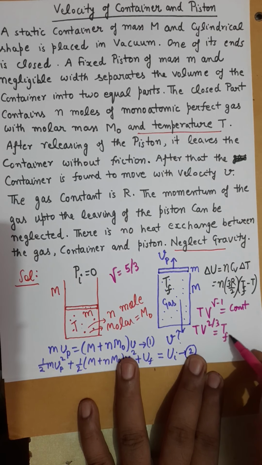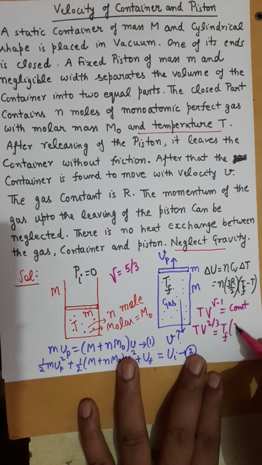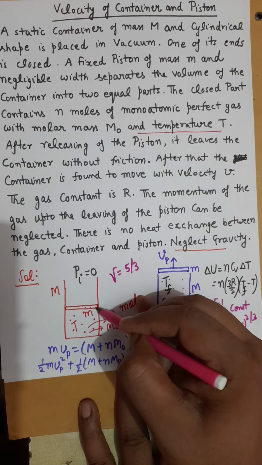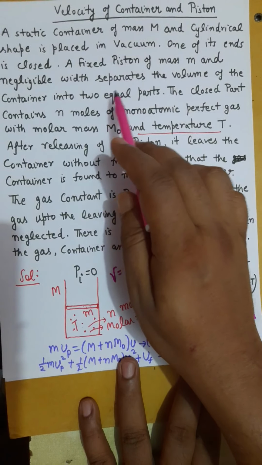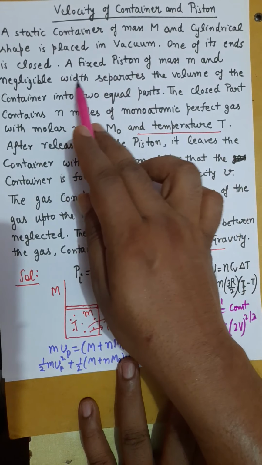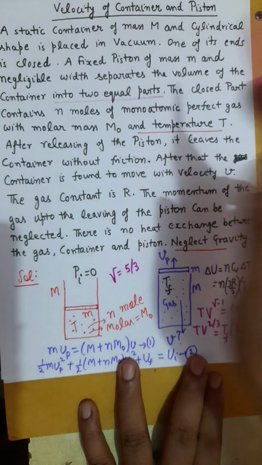Final temperature is required, and the final volume is double the initial volume, because the piston is in the middle of the container, given in the fourth line of the question, that a fixed piston of negligible weight separates the volume of the container into two equal parts.